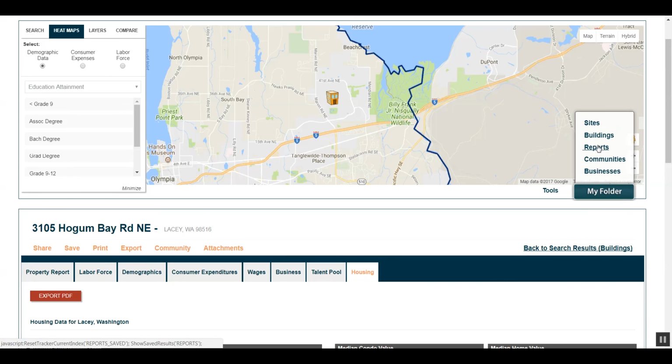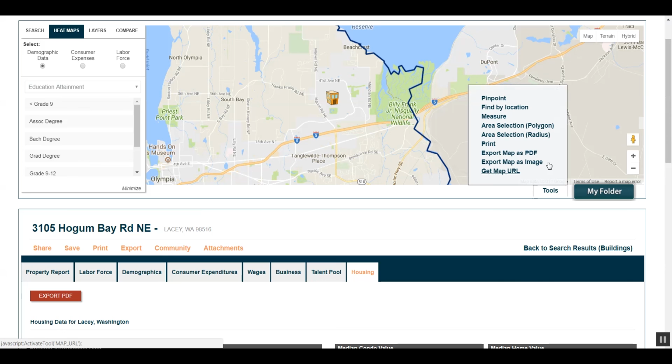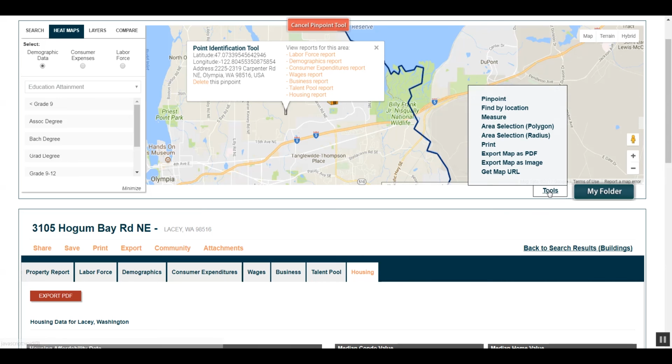For additional customization and reporting, you can explore the Tools tab to pinpoint a location or create your own polygon or radius anywhere on the map.